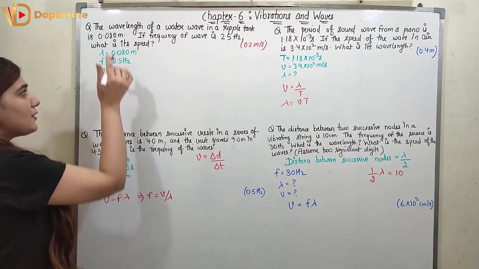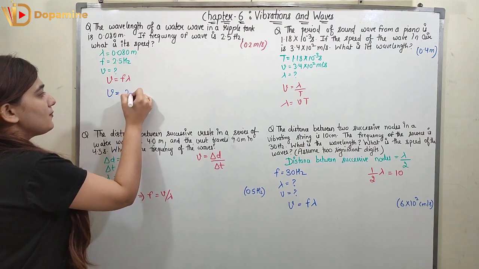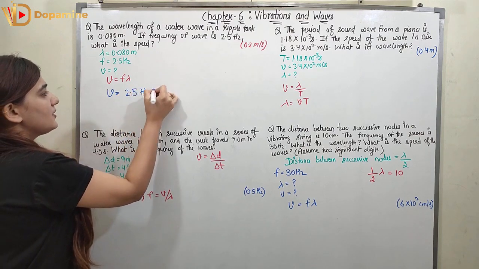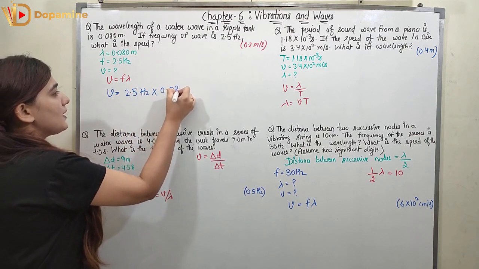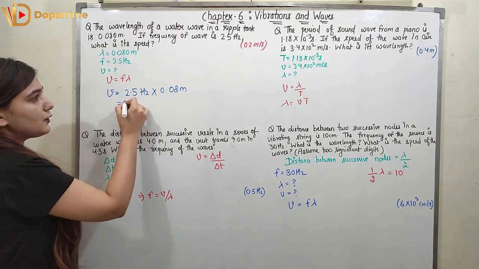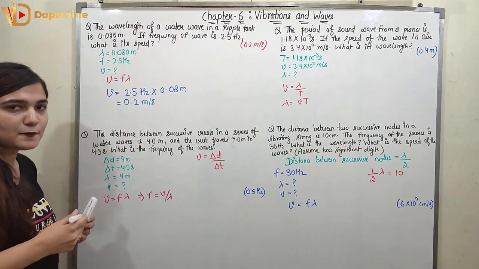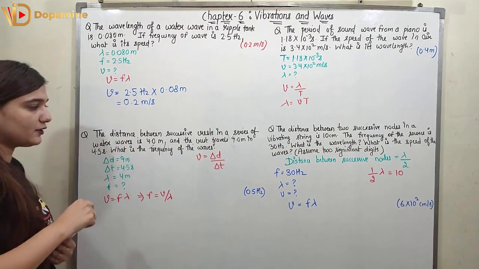Now we know F, we know lambda, so we can put it in and find out V. So when you multiply 2.5 hertz with 0.08 meter, you are going to get the speed of the wave. So it will come out to be equal to 0.2 meter per second, right? So I hope you understood how we calculated the speed of the wave.